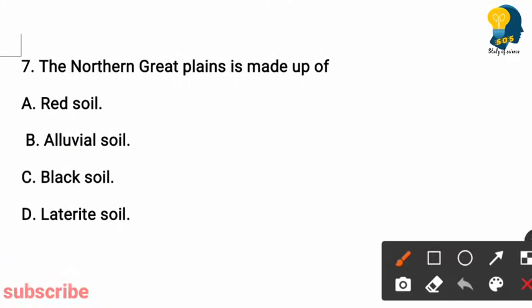Question number 7. The Northern Great Plains is made of. Options are red soil, alluvial soil, black soil, laterite soil. So here the right answer is option B, alluvial soil. The Northern Great Plains is made up of alluvial soil.